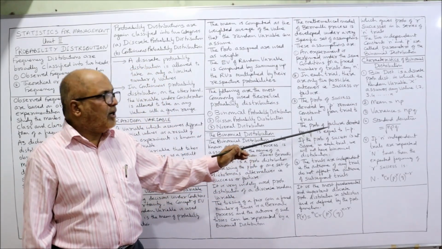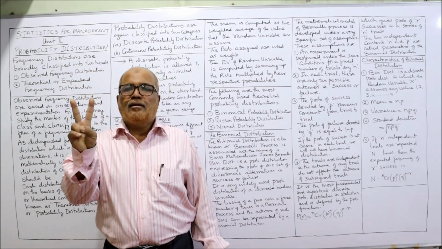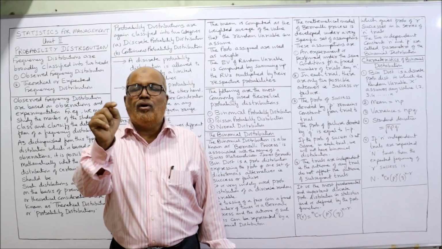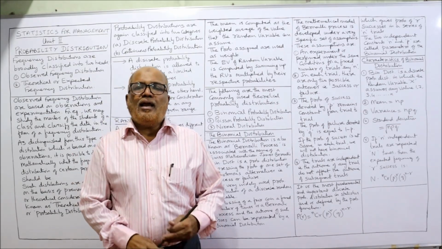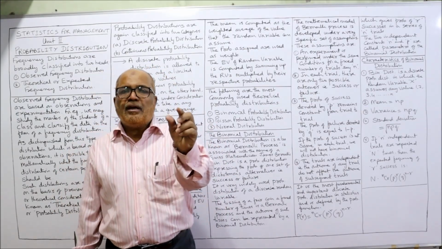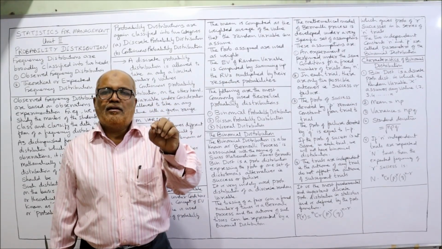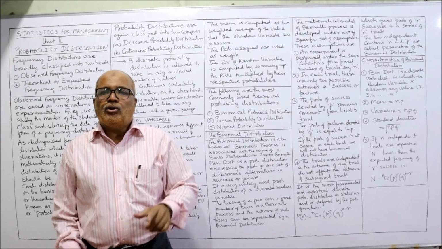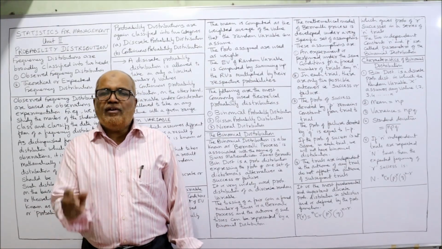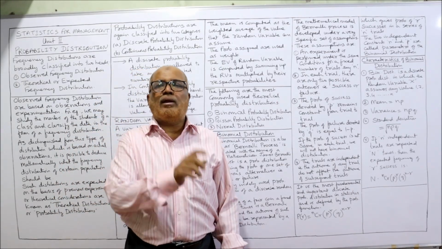The probability of failure denoted by q is equal to 1 minus p. Only two outcomes are there, success or failure. The success we denote by small p and failure we denote by small q. And if we have the p value, automatically we can get the q value, because q is equal to 1 minus p. Suppose 1 by 3 is the probability of success, p. So q is equal to 1 minus 1 by 3, which is 2 by 3. So if we have the value of p, easily we can get the value of q, because q is equal to 1 minus p.